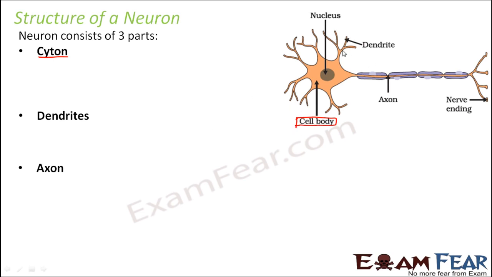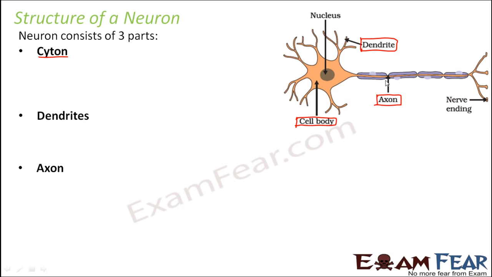What are dendrites? Dendrites are the hair-like structures or projections from the cell body. If you see, they are nothing but extensions of the cell body. And what is the axon? The axon is this long length of the neuron. This is also an extension of the orange colored structure.